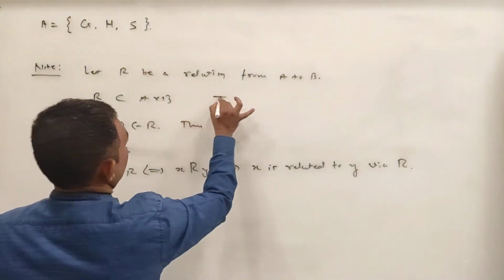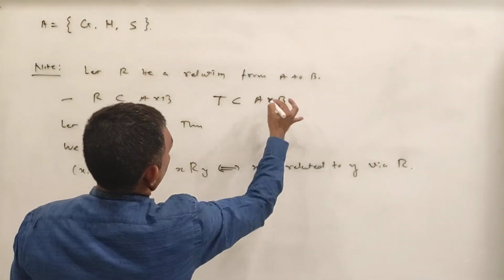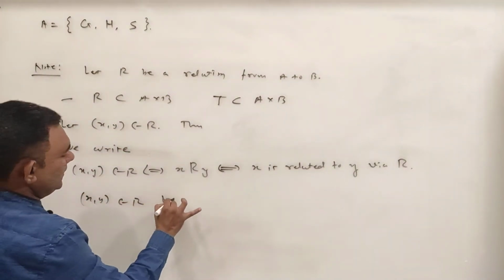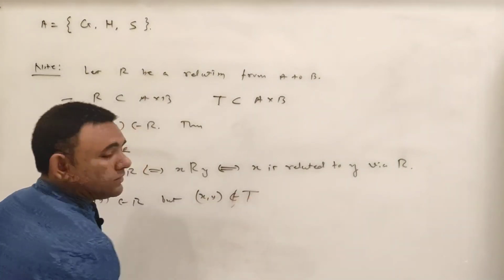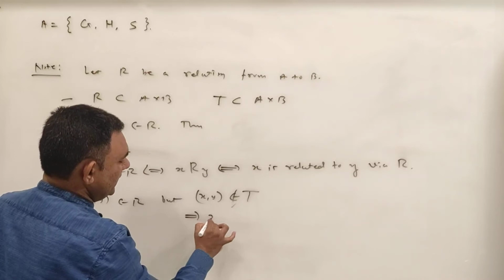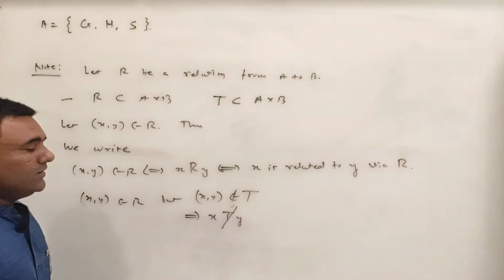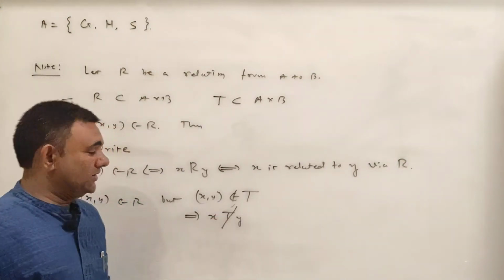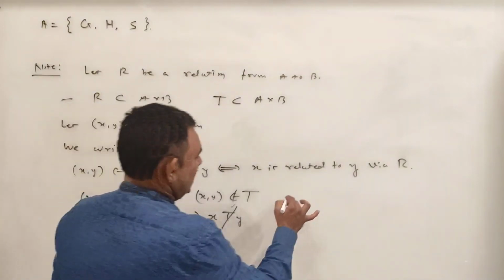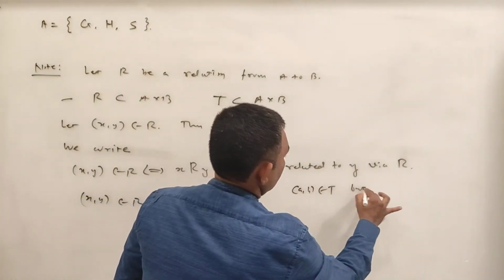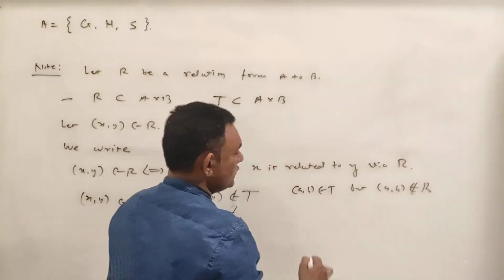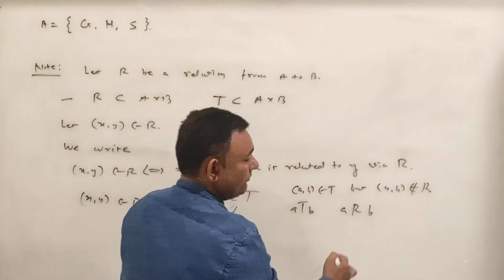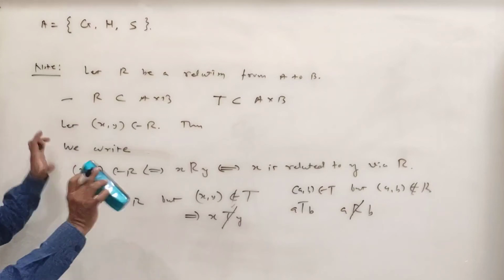Suppose I may have some relation T, another subset T of A cross B, then it may have this (X, Y) belongs to R, but (X, Y) doesn't belong to T. So (X, Y) does not belong to T, it means what? X, T, Y, we write in this way. We will put this slash on whatever the name of the relation. Or it may happen (A, B) belongs to T, but this (A, B) does not belong to R. So it means A is related to B via T, but A is not related to B via R. So we write in this way. So this is just notation.